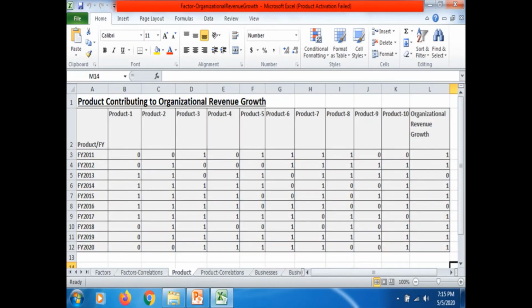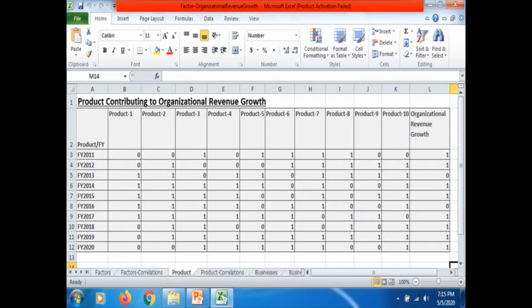See, for example, you are a company like HUL, Hindustan Unilever, or Procter and Gamble, or Johnson and Johnson. These kinds of companies are retail or FMCG companies. They do financial accounting based on product wise, usually, right? They have a product portfolio. For example, 10 products are there in their product portfolio. They wanted to know which product is really contributing to their organizational revenue growth over a period of time, right? Then do this exercise, right?